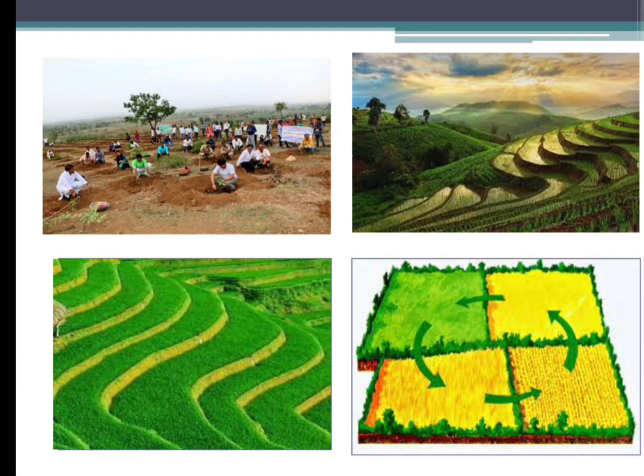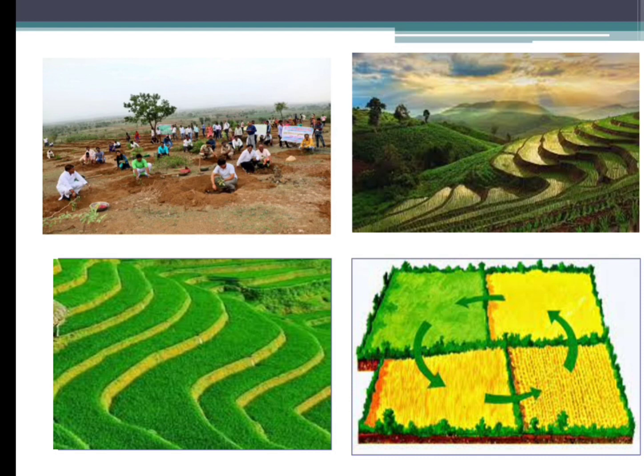Then again go for paddy, go for cotton. In that way, the soil can regain its nutrients while other crops are grown. So that is crop rotation, in which soil will not lose its fertility, and every time the result of the crop will be good. Okay, children, so this is our topic for today.